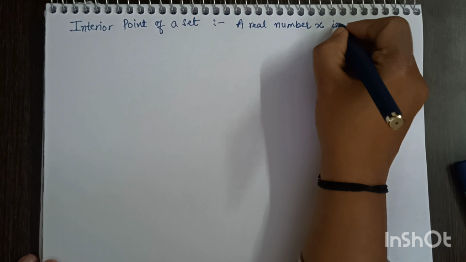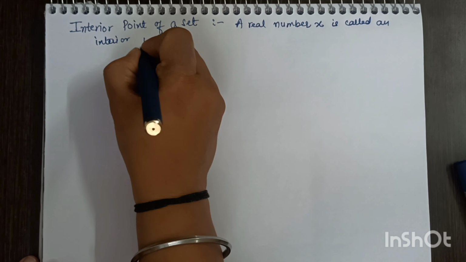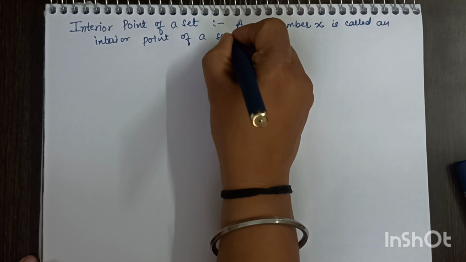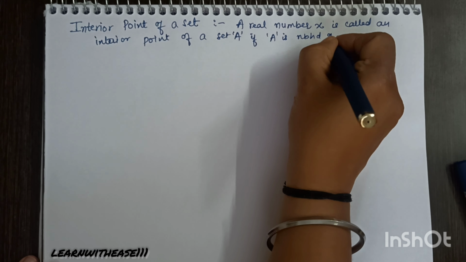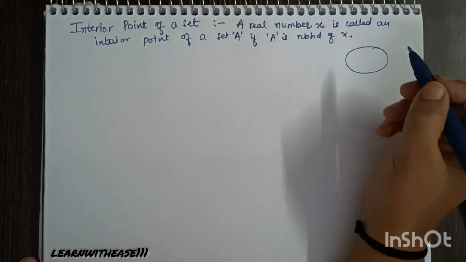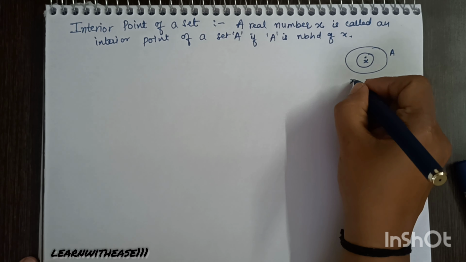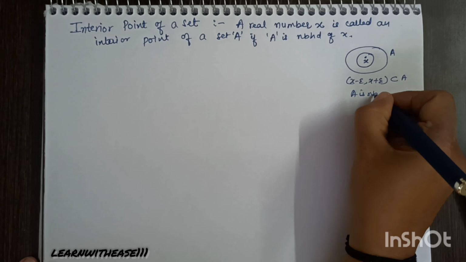A real number x is called an interior point of a set A if A is a neighborhood of x. We have studied the definition of neighborhood. Consider a point. If an open interval containing that point is contained in a set, then that set is called a neighborhood of that point.